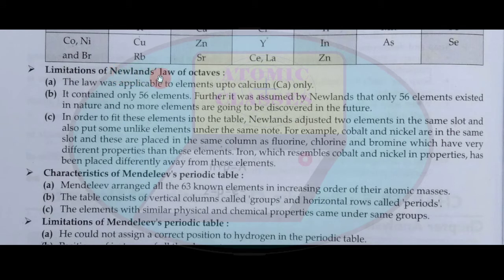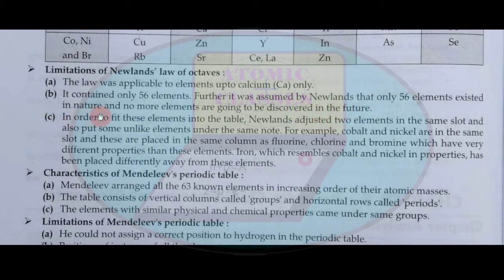Limitations of Newlands' law of octaves. Point A: The law was applicable to elements up to calcium only. Point B: It contained only 56 elements. Further, it was assumed by Newlands that only 56 elements existed in nature and no more elements were going to be discovered in the future.